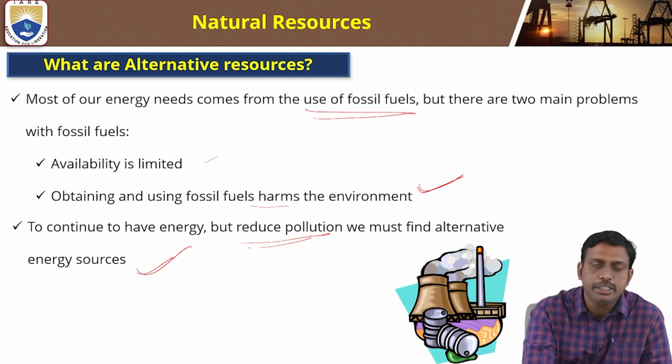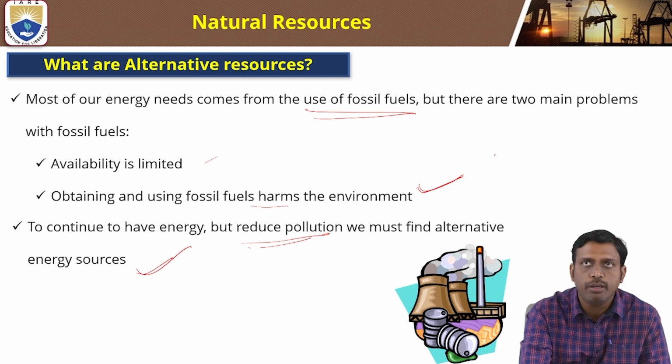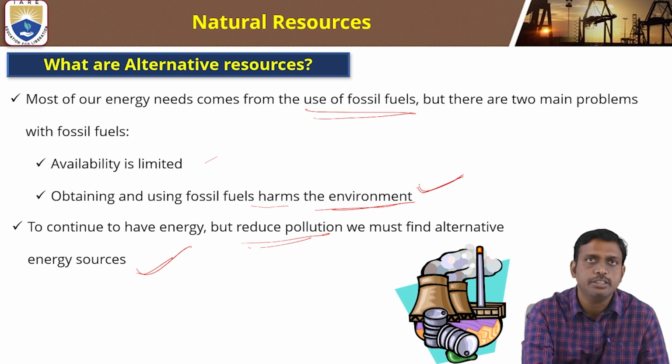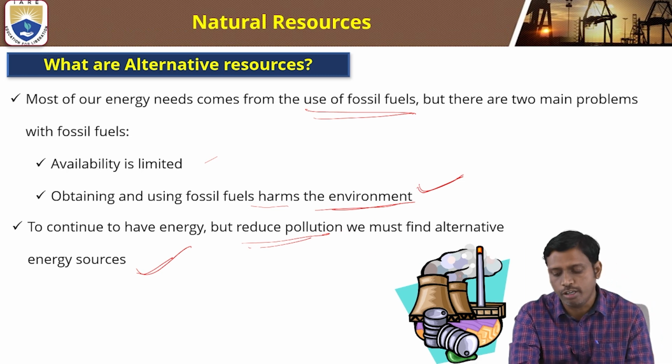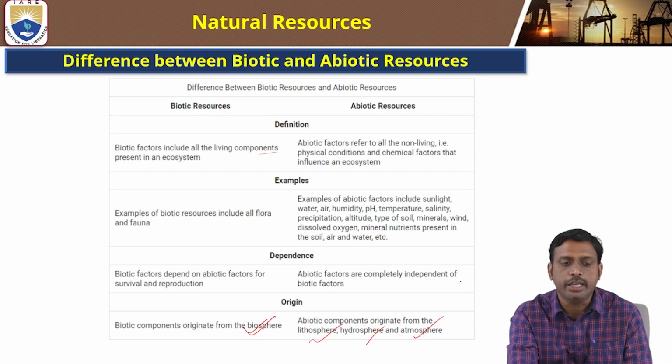Most of our energy needs come from the use of fossil fuels, but there are two main problems with fossil fuels. One is that availability is limited, and obtaining and using fossil fuels harms the environment. To continue to have energy but reduce pollution, we must find alternative energy resources.